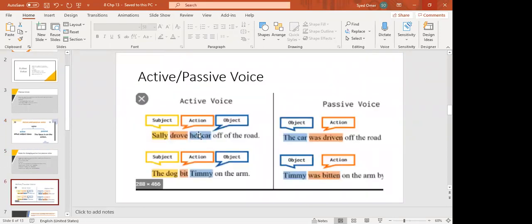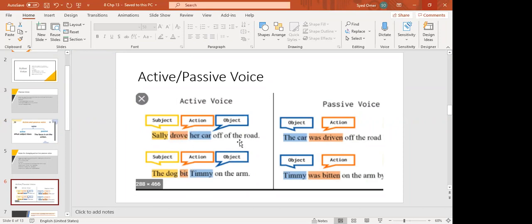Two examples. Sally drove her car off the road. The off is wrong over here. The dog bit Tommy on the arm. Drove is in past tense. Bit is also in past tense. So it is in simple past tense.